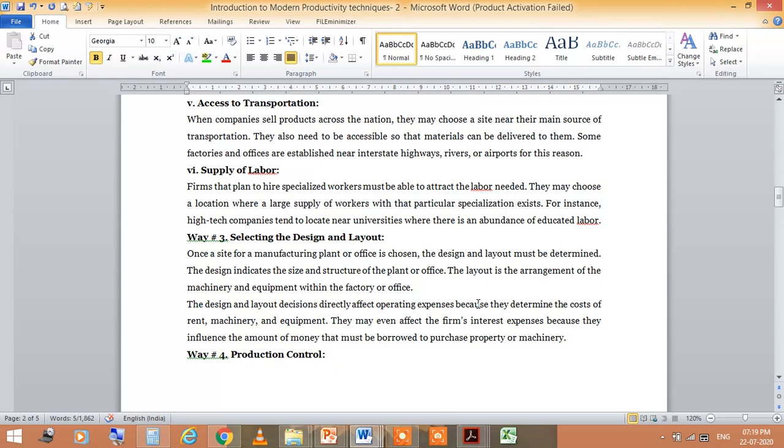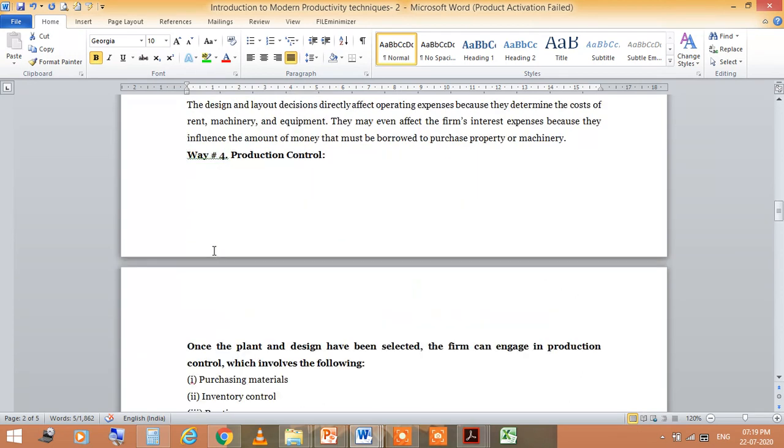The design and layout decisions directly affect operating expenses because they determine the cost of rent, machinery and equipment. They may even affect the firm's interest expenses because they influence the amount of money that must be borrowed to purchase property or machinery. The fourth way is the production control.